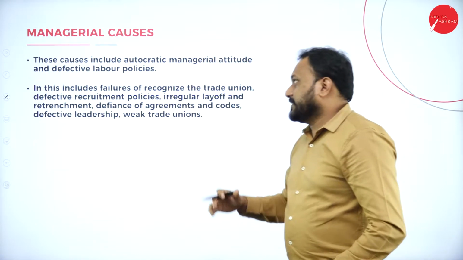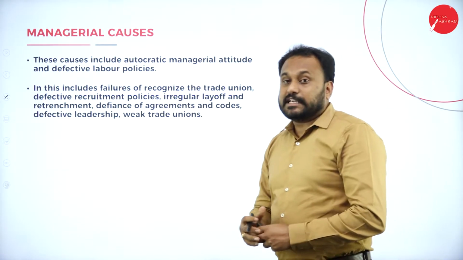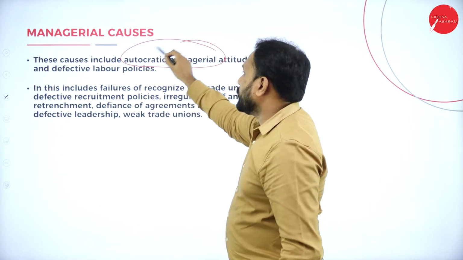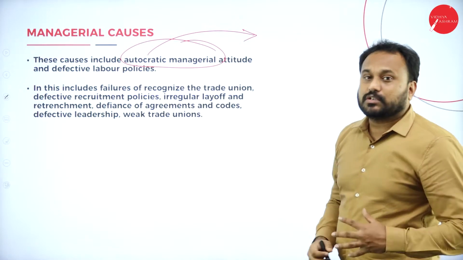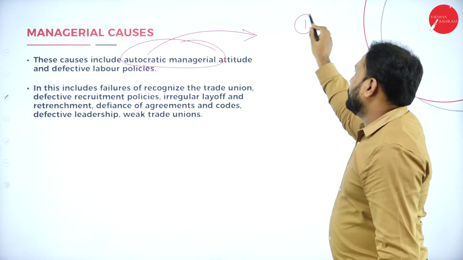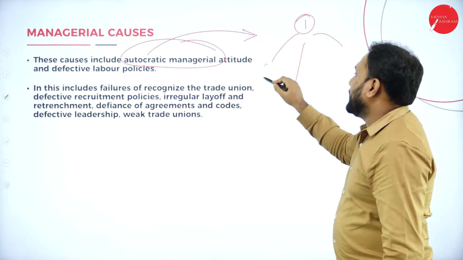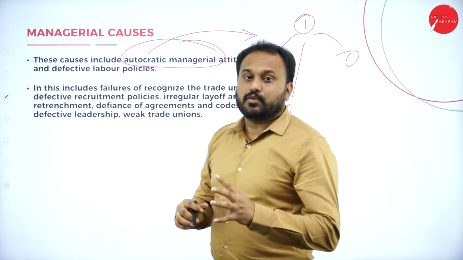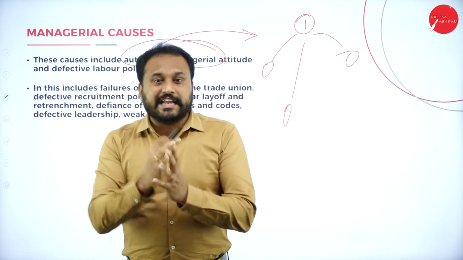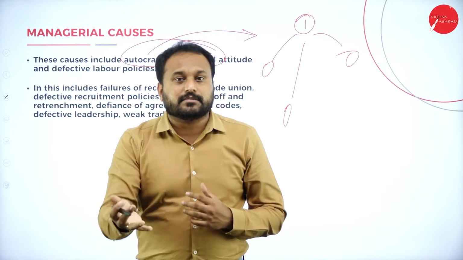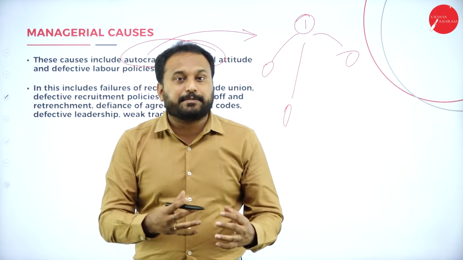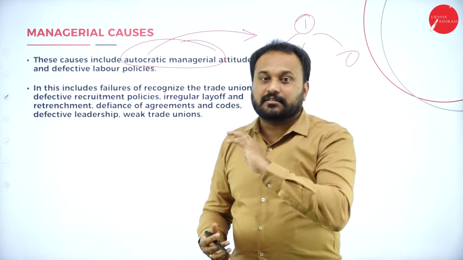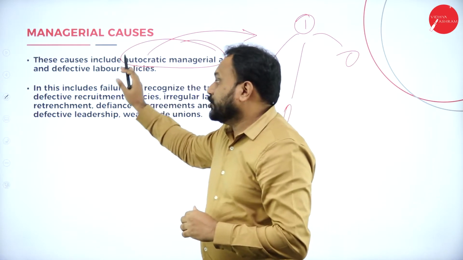Next we have the managerial causes. These causes include autocratic managerial attitude. Please understand the word autocratic, where one person behaves as if he is the boss of each and every person. He feels that whatever he tells, people need to do it. Now there is a clash between the union itself. Now there is a clash with the management itself. The reason is the managerial failure here.